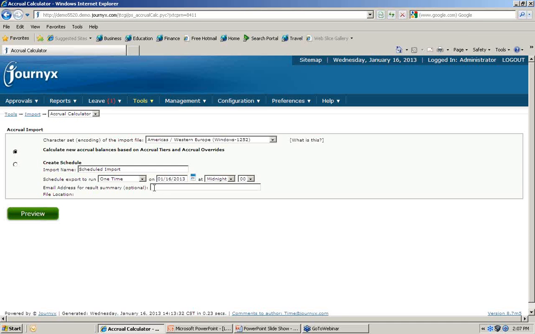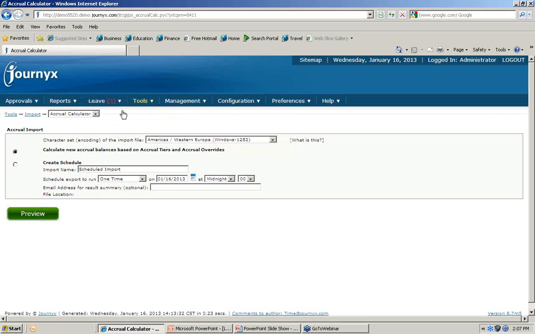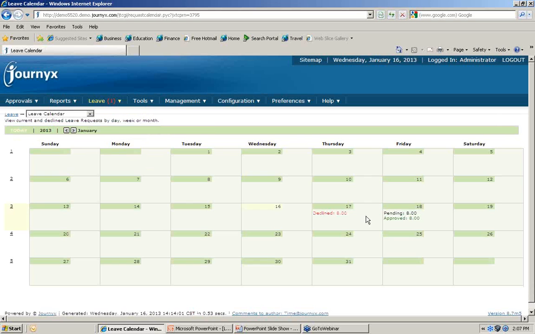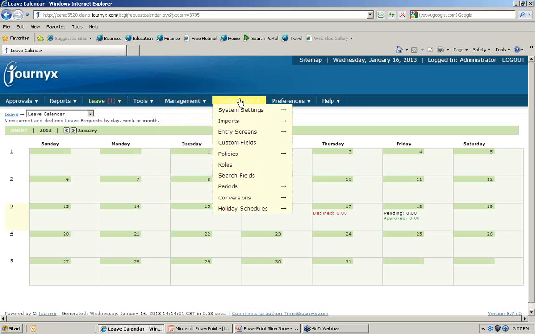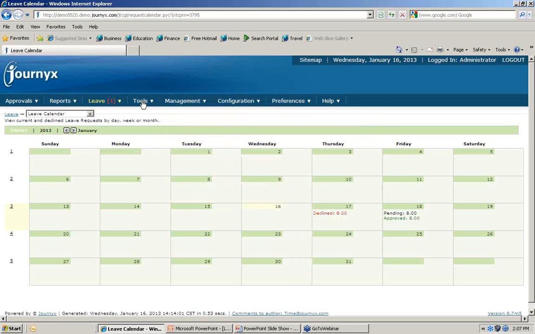Again, in review from an administrative or managerial standpoint, you can manage the leave balances either through the management section or through the leave calendar. And then you have the ability to update employee accrual balances either manually through the user interface, through an accrual import of Excel spreadsheet, or through the accrual calculator module that we offer as an add-on to Journyx.